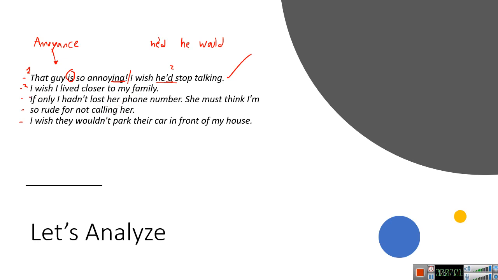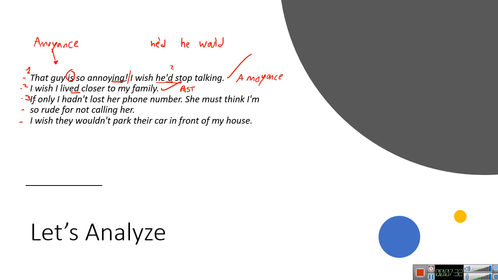That's exactly correct. That could also mean that this person at the moment doesn't live closer to his family, so he wishes that would change. So we're talking about the past action. And here, annoyance, I forgot to write.